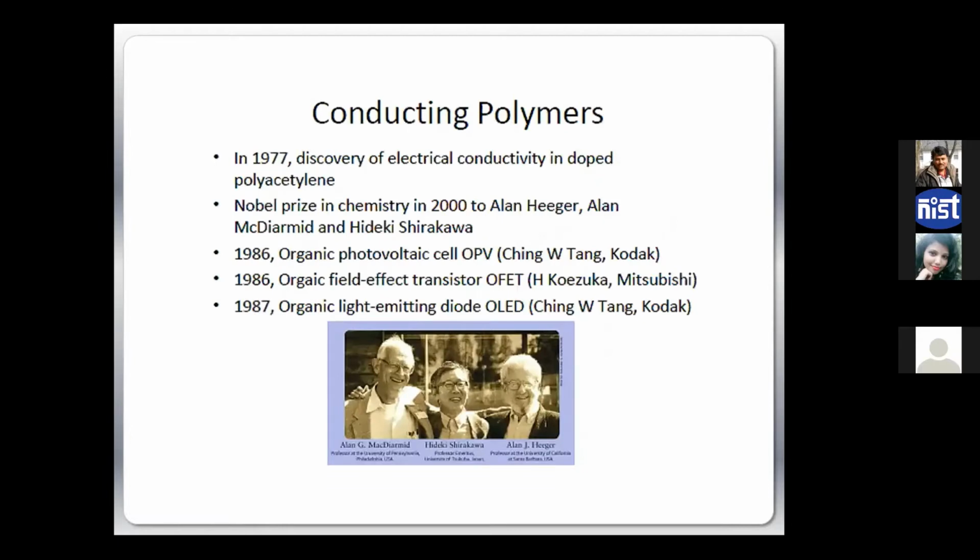So initially, even in our childhood days, if you remember, if we talk about plastic, what comes first in our mind? That's some carry bag or some insulating coating over our electrical wires and all these things, right? Hardly anything we can imagine where we thought that plastic can conduct electricity or plastic can generate electricity, right?